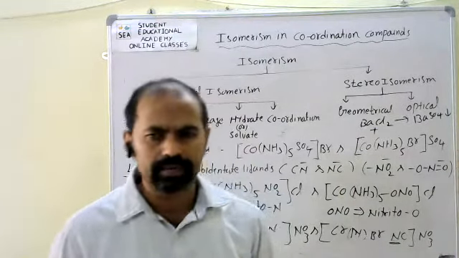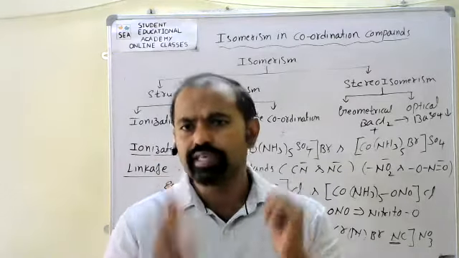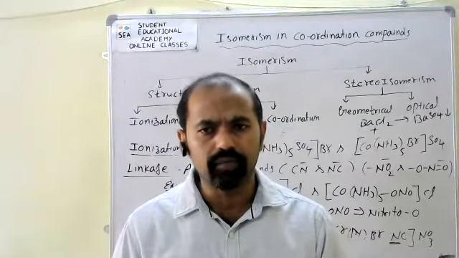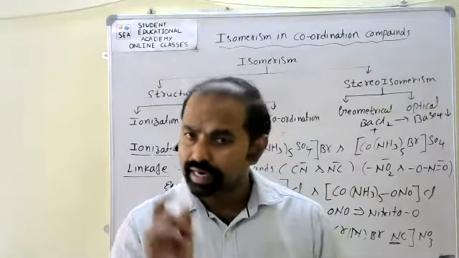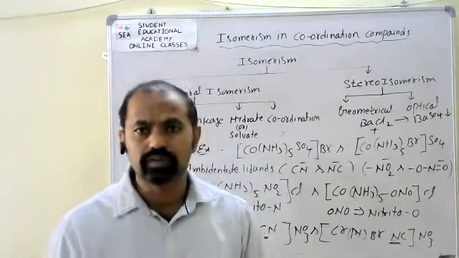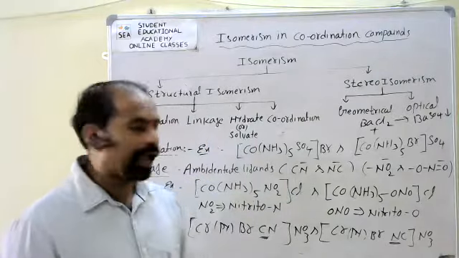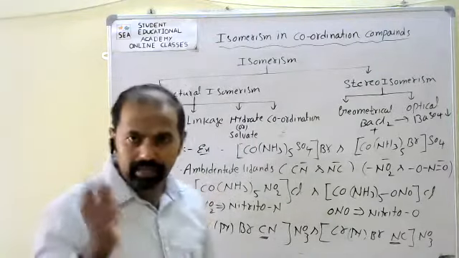Very simple. Generally, coordination compounds in which the water molecule acts as a ligand show hydrate or solvate isomerism.